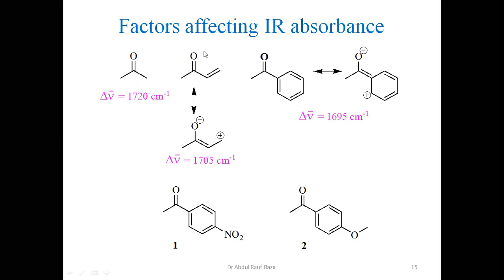But when this carbonyl is conjugated with the olefinic double bond, you can see there is single bond character here in one of the resonance forms. When we draw the resonance hybrid, the pi bond will not have 100% bond character here. So it will have a percentage of this resonance.